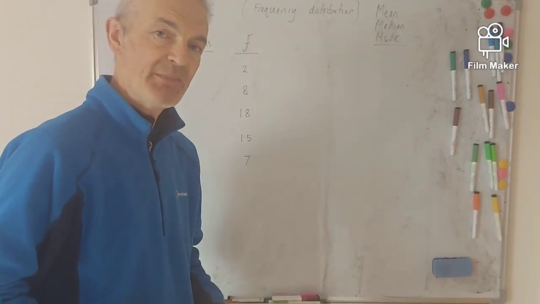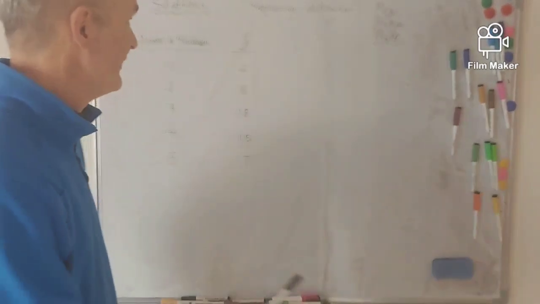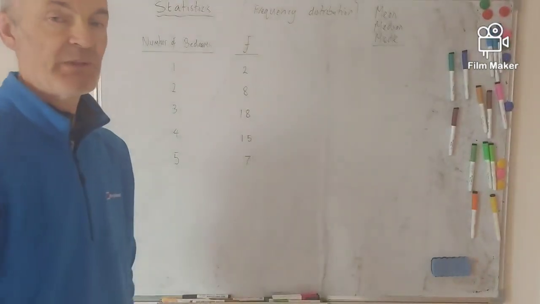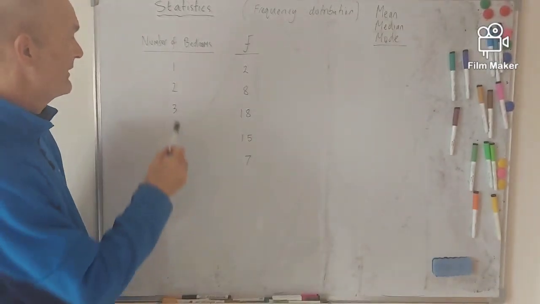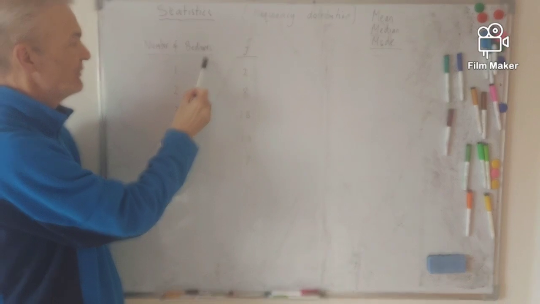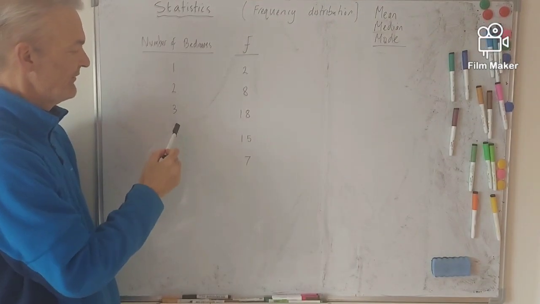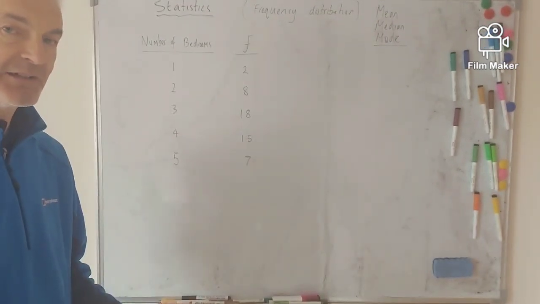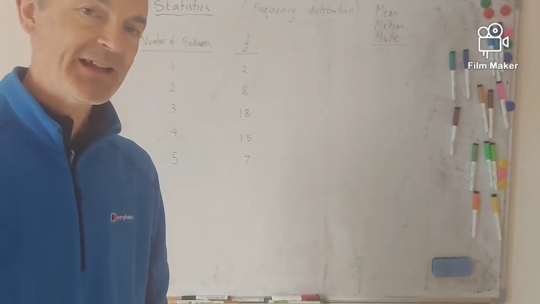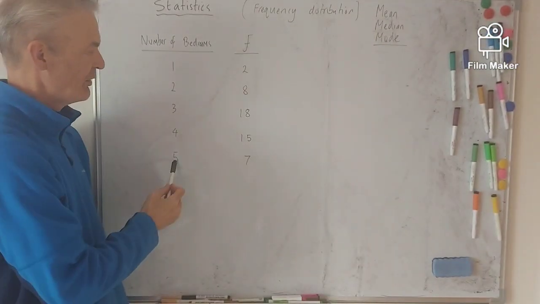Again, we're looking at mean, median and mode, but this time we're looking at a frequency distribution. So what we've got here, our data is a little bit different to the last lot of data we had. We've got number of bedrooms, 1, 2, 3, 4, 5. Imagine this was a survey of a group of people where they're being asked, how many bedrooms are there in their house? Okay, here are the options.